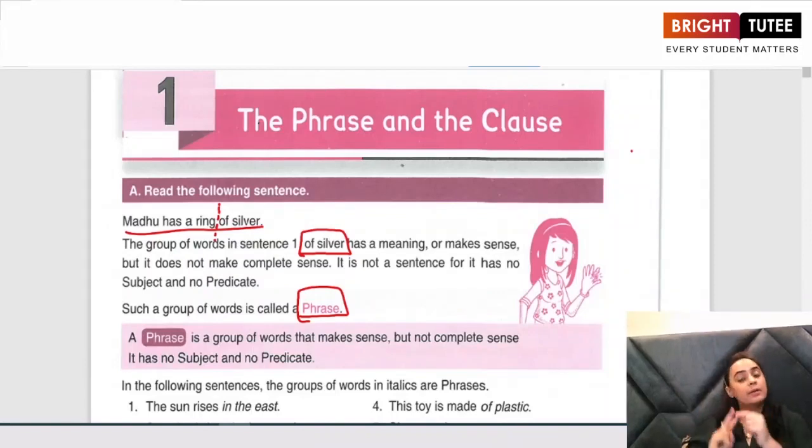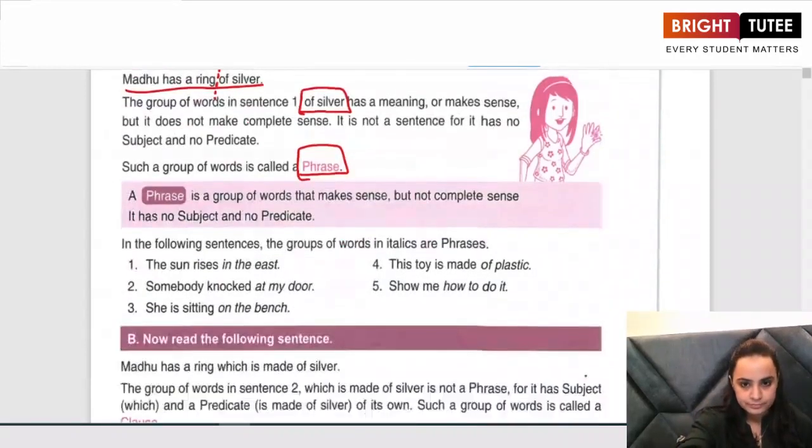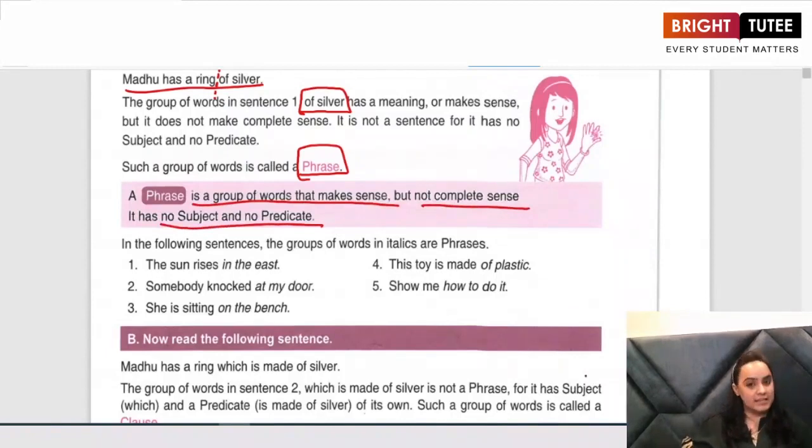But a phrase, although it makes sense, is not a complete sentence, and it does not have a subject or a predicate in it. It is a group of words that make sense, but not complete sense, and it has no subject and predicate.